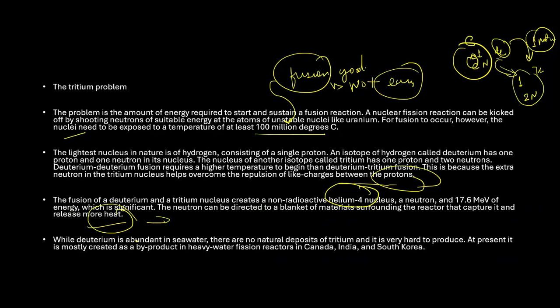While deuterium is abundant in seawater, there are no natural deposits of tritium. So we get a lot of deuterium, but we will not get a lot of tritium, which is very hard to produce. At present, it is mostly created as a byproduct of heavy water fission reactors in Canada, India, and South Korea. So where can we get this? It is a byproduct of fission reactions in Canada, India, and South Korea. This is something that we can understand.